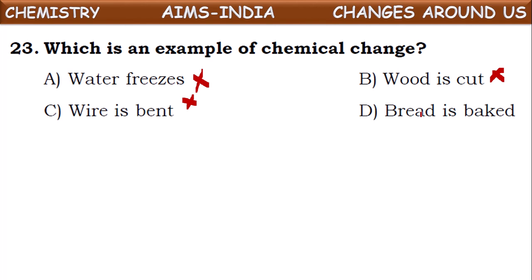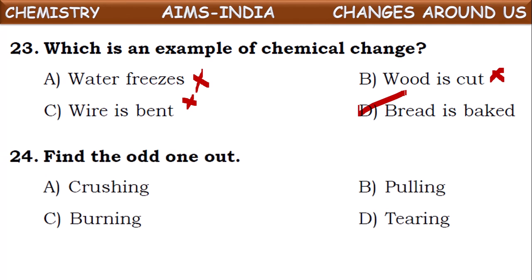Bread is baked. So if you bake a bread, it converts into another new substance. We cannot get back the raw bread, isn't it? So it is one of the chemical changes. Chemical composition changes on baking it.